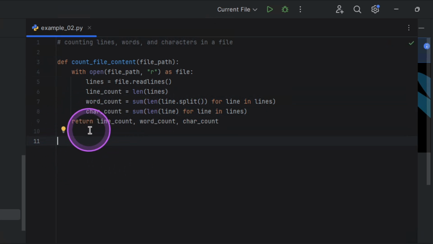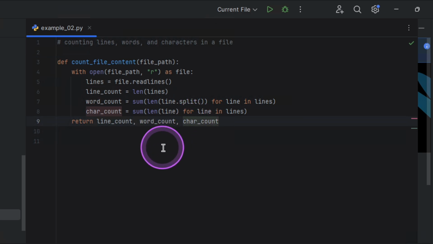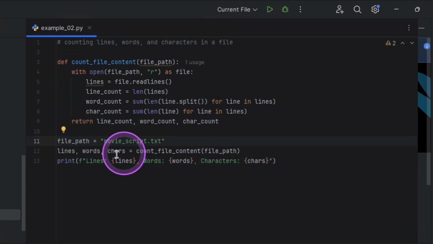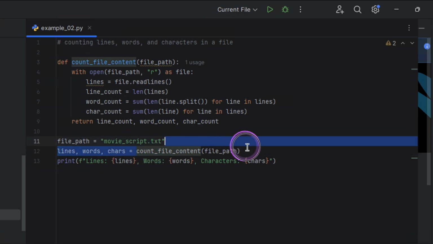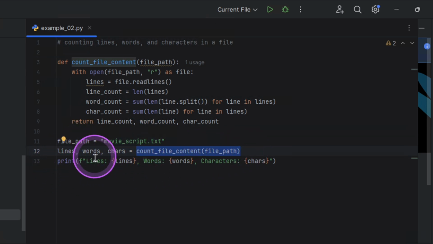And after that, I could just return this. I'd return the line count, return the word count, and return the character count. So afterwards, I could call the function, but before I call the function, I'm going to specify my file path. And after that, I could say lines, words, characters. Each of these, I'm going to call the function, and it's going to be returned here. And when I'm done, I'm going to be using a formatted string to list the lines, the words, and the characters. Let's see how this is going to go.